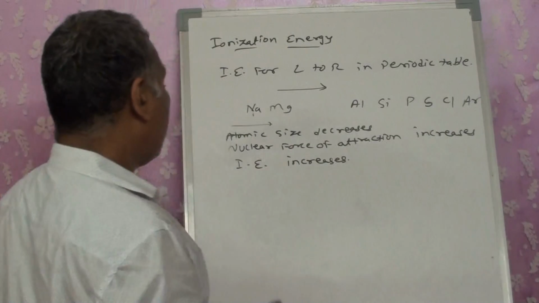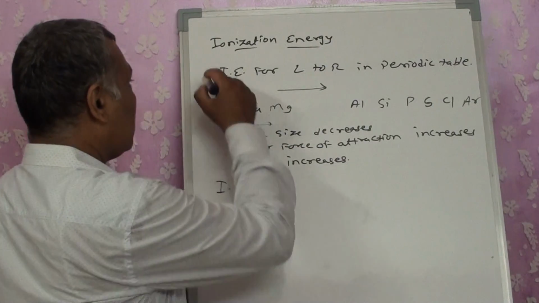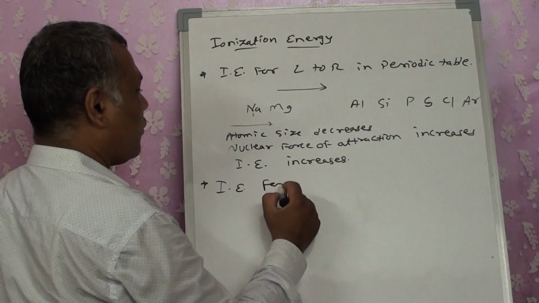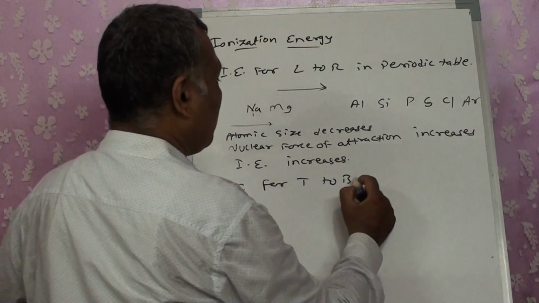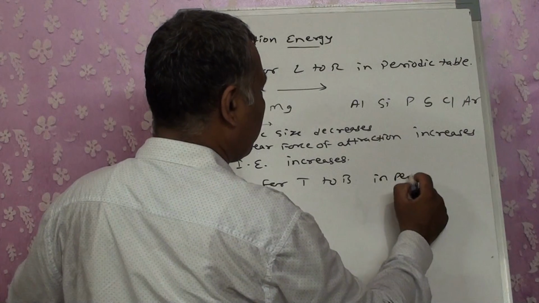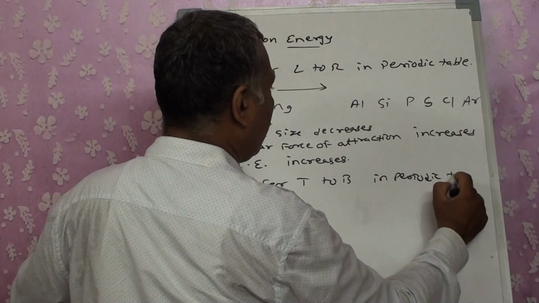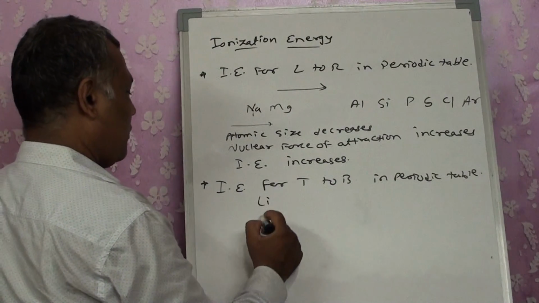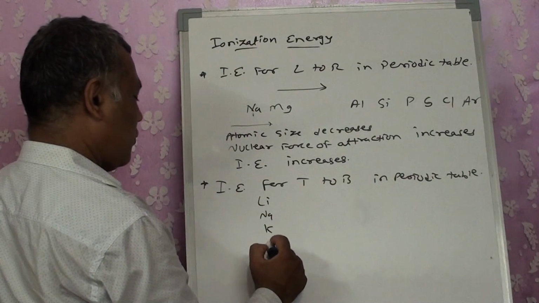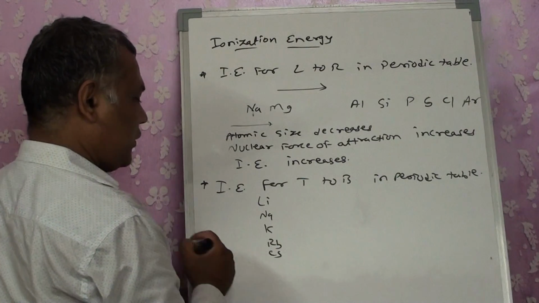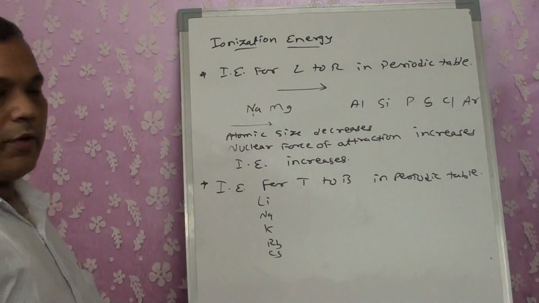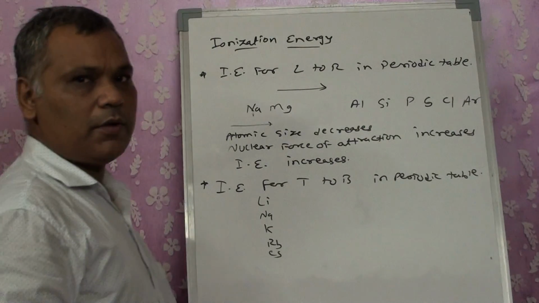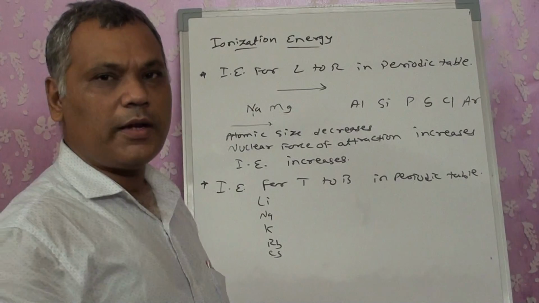Now take it for top to bottom. This was for left to right. Now let us take ionization energy for top to bottom in the periodic table. What will happen when we talk about top to bottom? Lithium, sodium, potassium, rubidium, cesium. For top to bottom we get Li, Na, K, Rb, Cs as one example. You can take any other example.